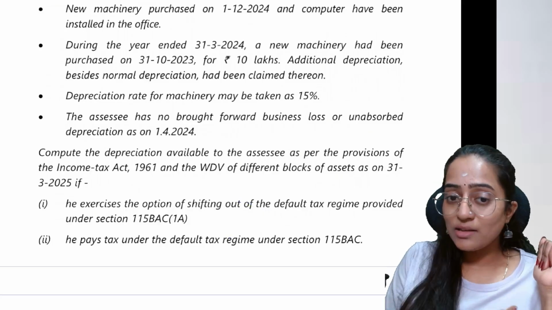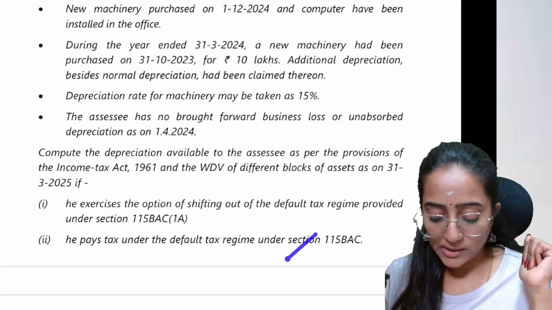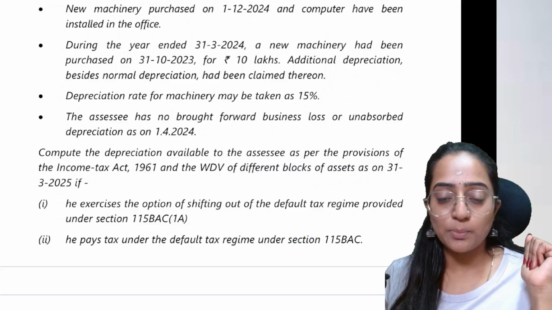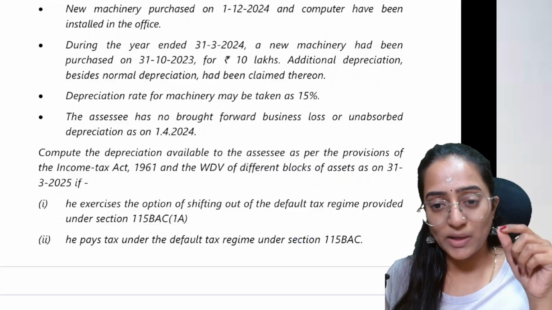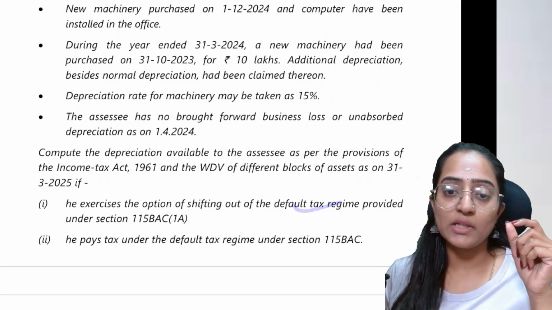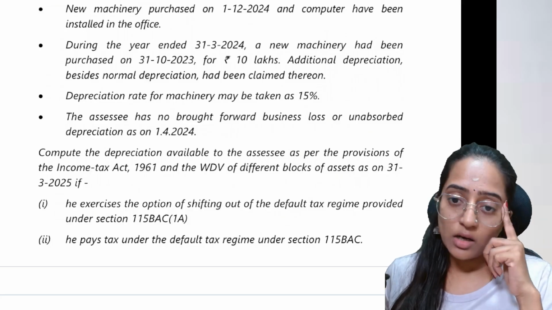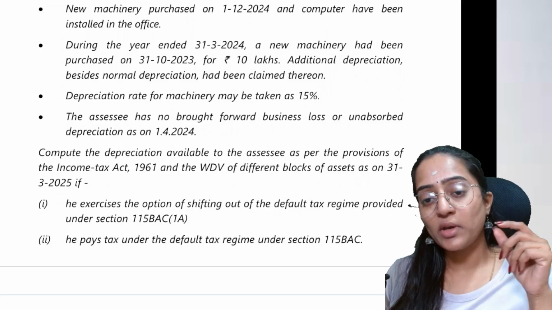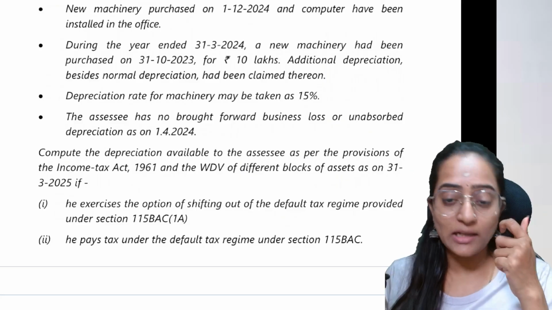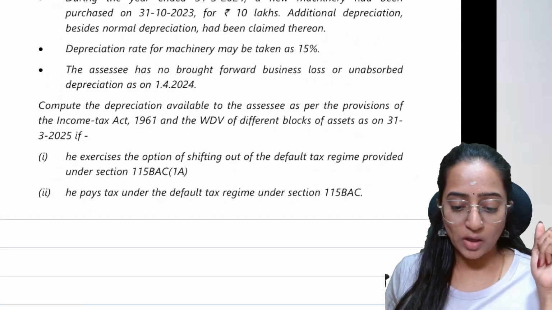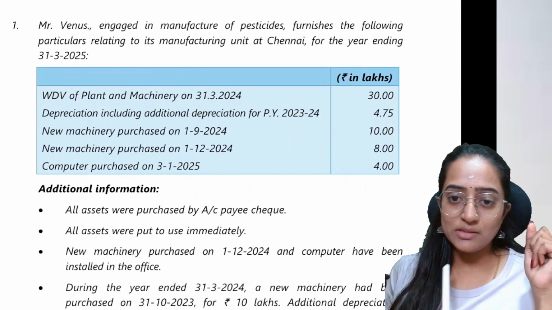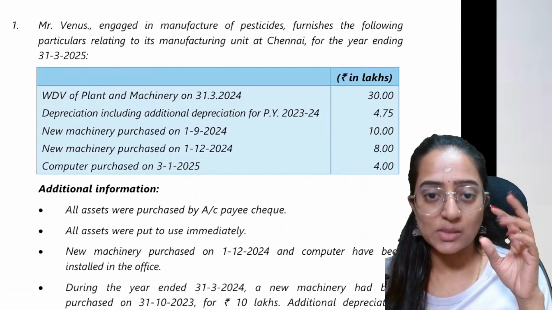If you come under the default tax regime, then you would not get any additional depreciation. However, normal depreciation you would get as it is. But in case of the normal tax regime, that is the optional tax regime, you can get both additional depreciation and normal depreciation. Okay. There are certain points which you need to keep in mind in this particular question.